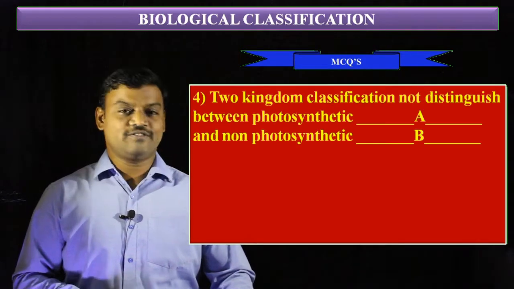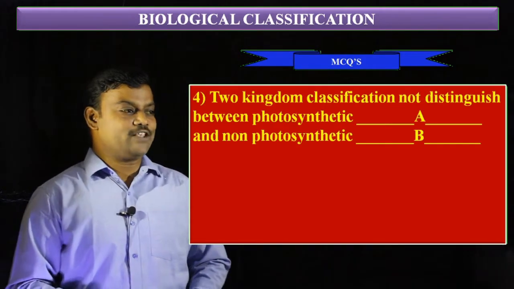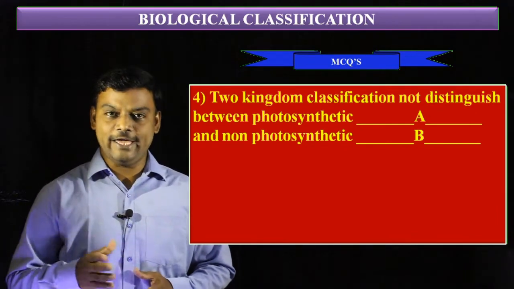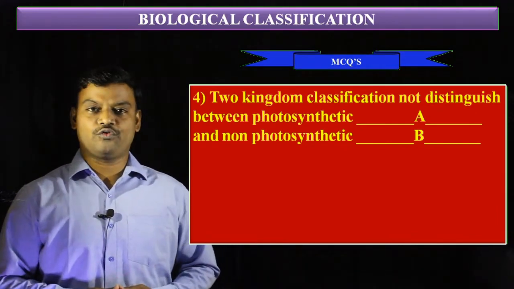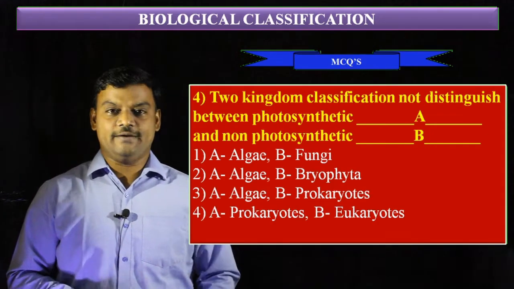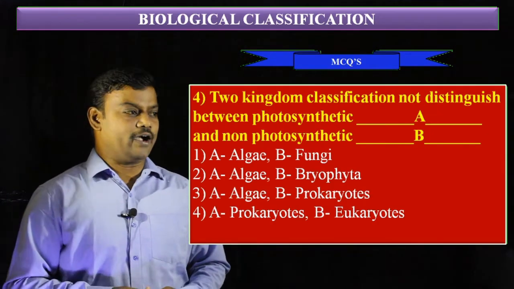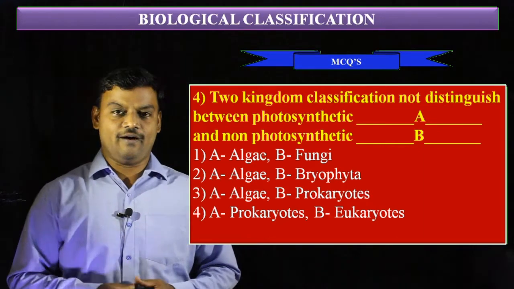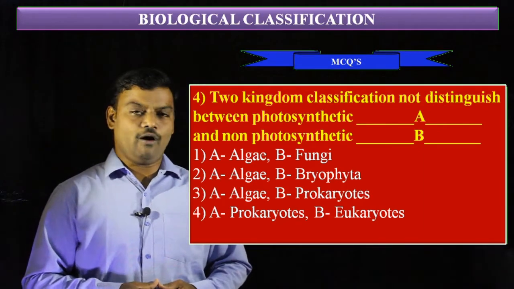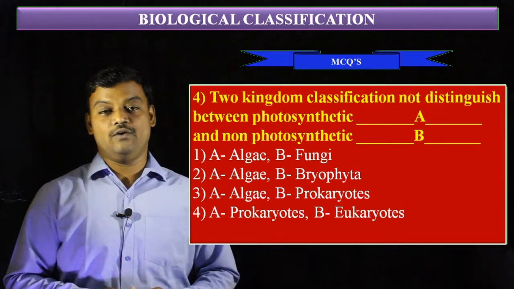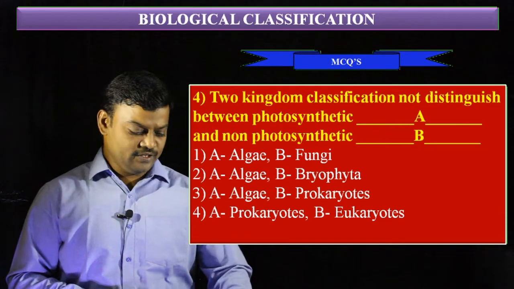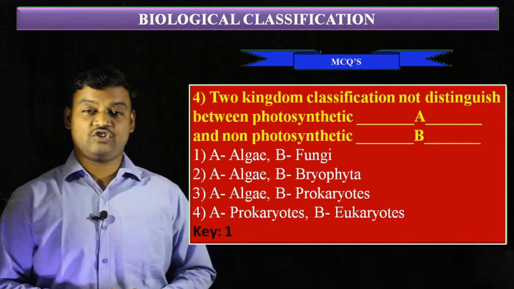Coming to the next question, the two kingdom classification does not distinguish between photosynthetic A and non-photosynthetic B. The options are: first, A algae, B fungi. Second, A algae, B bryophyta. Third, A algae, B prokaryotes. And fourth, prokaryotes and eukaryotes. The correct answer is the first option.